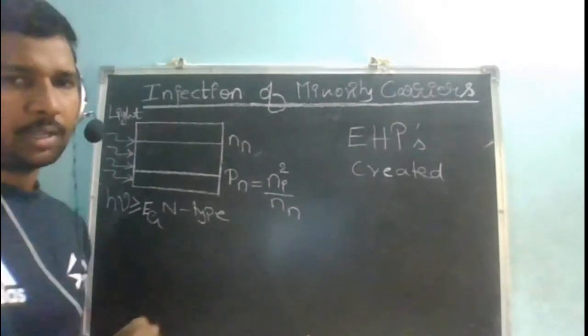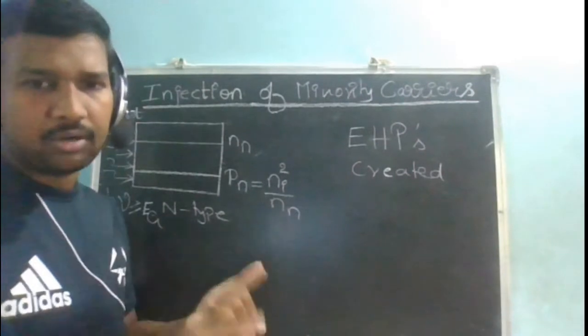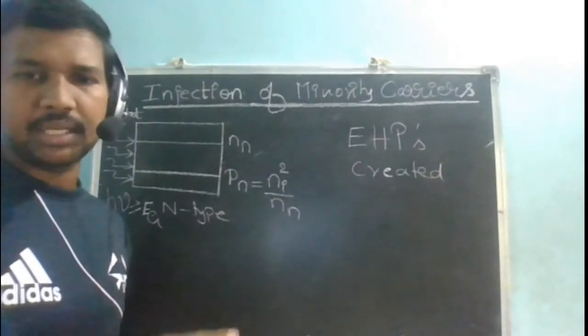Electron hole pairs are created, which means your light is generating electrons as well as holes, which are equal in number. Yes or no?